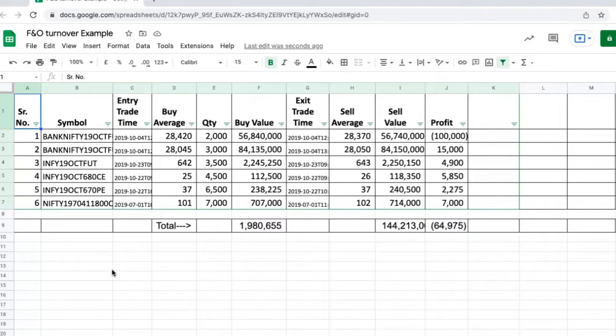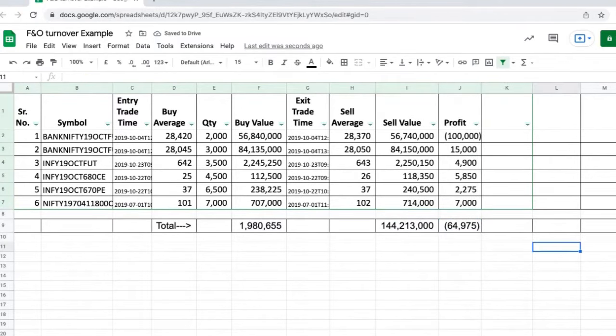So you can see on the screen, suppose you have entered into these 6 trades, 3 for futures and 3 for options. Now, as you can see, column F is your buy value, column I is sell value, column J is your gain or loss. Now, if you take the sum total of sell value, then it is around 14.4 crores. So which is more than 10 crores. But we have to calculate it differently.